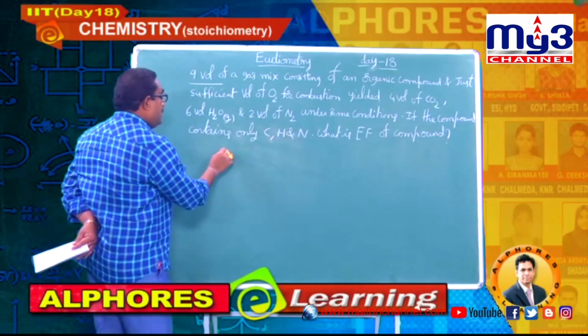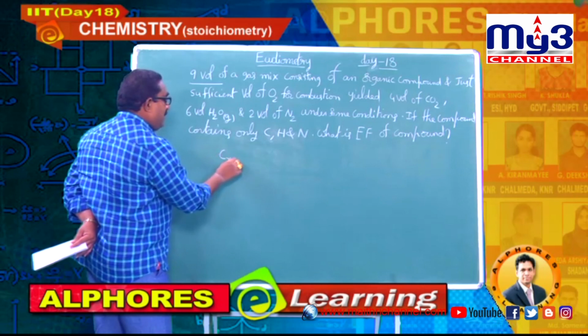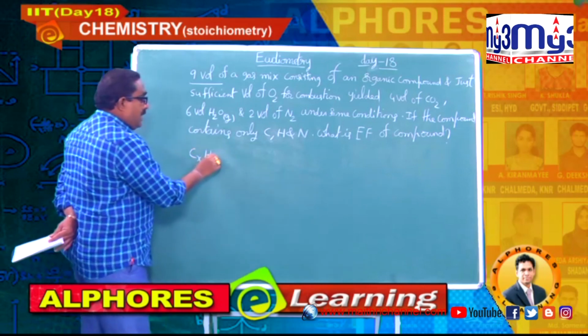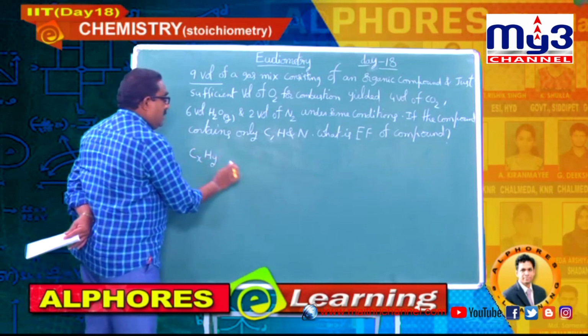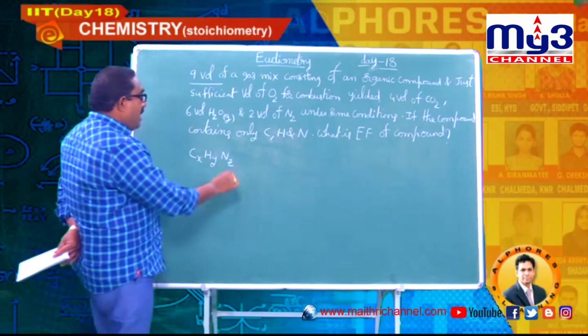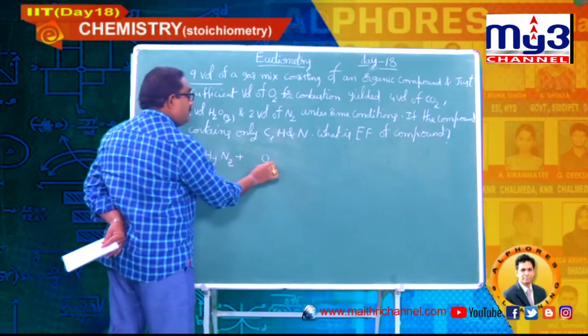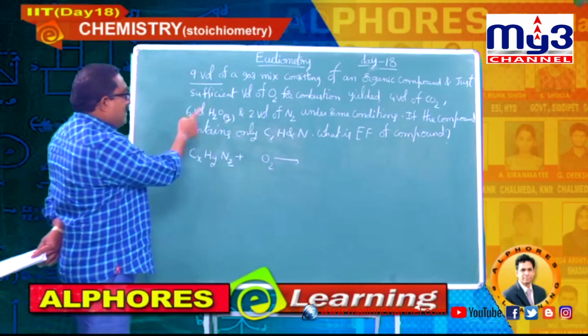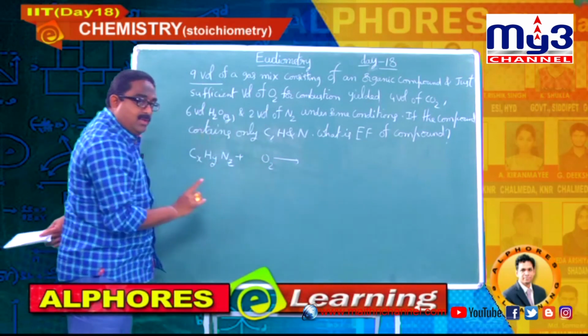I am going to write like this, students, the combustion reaction: CxHyNz on combustion. He himself is saying that carbon dioxide, H2O gas and nitrogen are obtained.